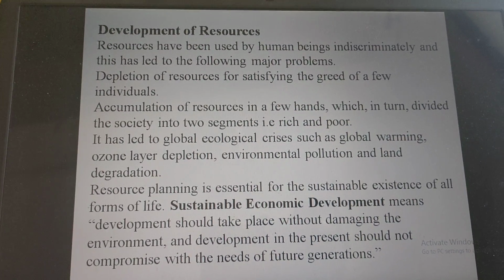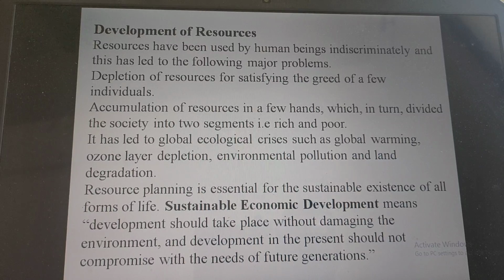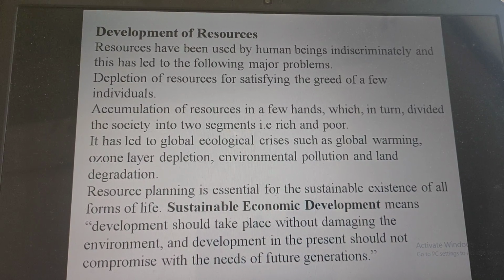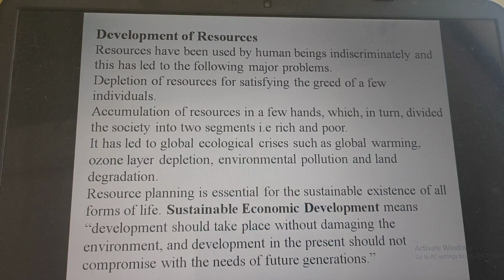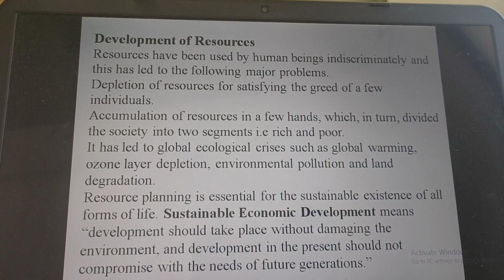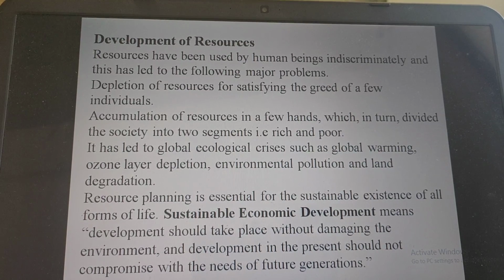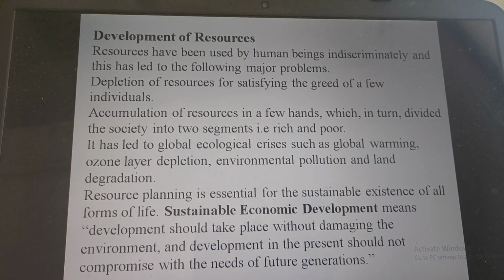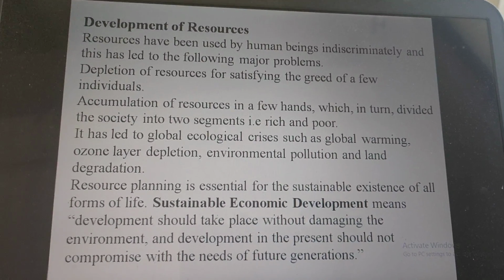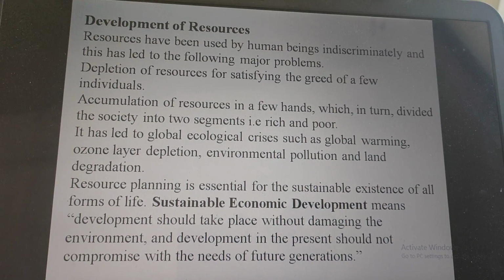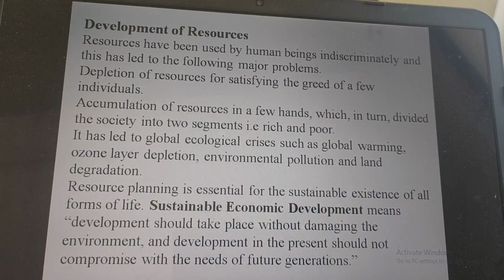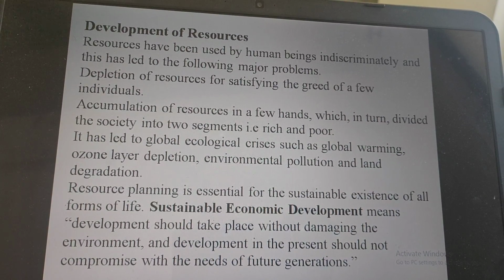Resource planning is essential for the sustainable existence of all forms of life. Sustainable economic development means development should take place without damaging the environment, without harming the environment. And development in the present should not compromise with the needs of the future generation. So just to satisfy our wants, just to complete our needs, we should not compromise with the future generation.